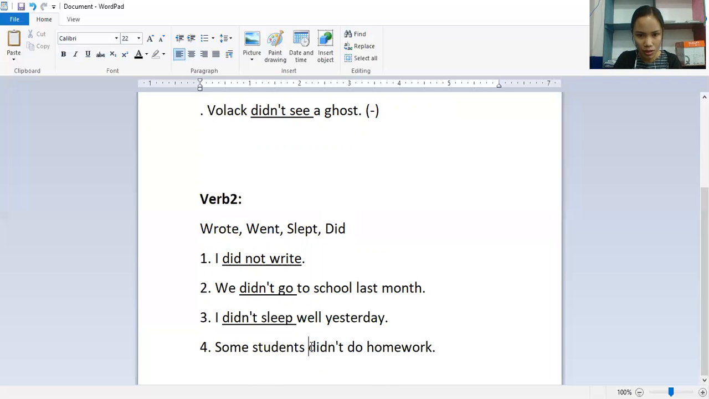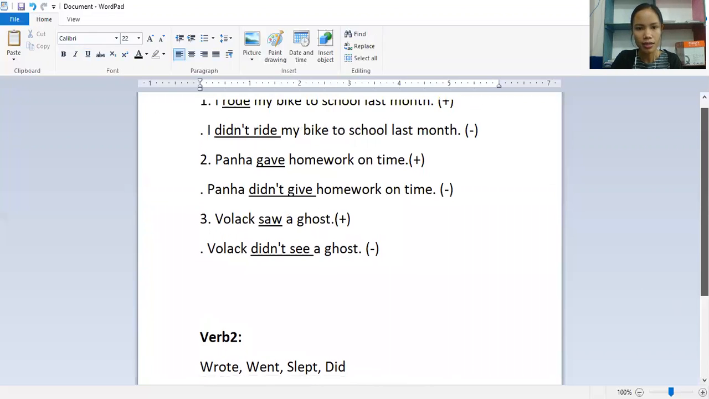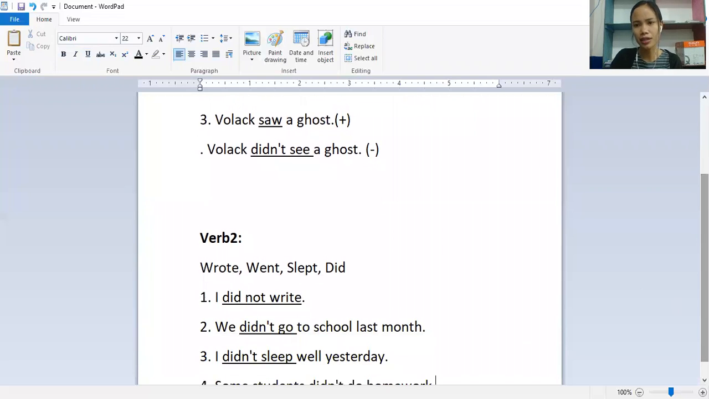Student didn't do homework. Okay. So this is how you can create a negative sentence from verb one. You can take a look at this example and then try to do the exercise that I'll post